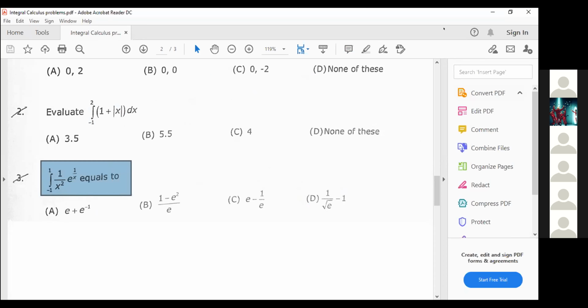If you take 1 by x equals t, you have to find the first derivative of that. And if you are going for substitution, you also have to change the corresponding limit values and then evaluate, and you will get the required value of the integral. Whenever you use the substitution method, you have to find the dx value as well as change the corresponding limits. After getting the final answer, just tell me.